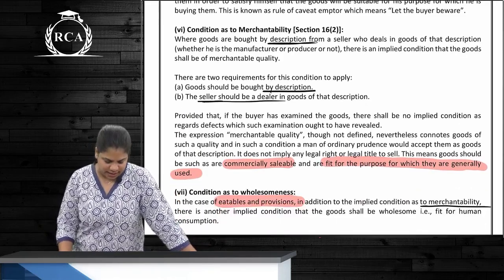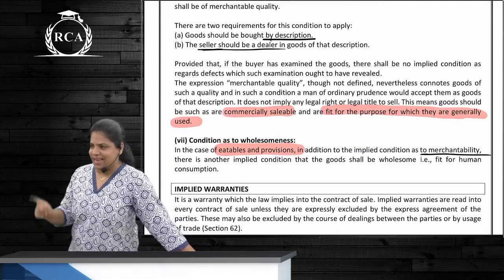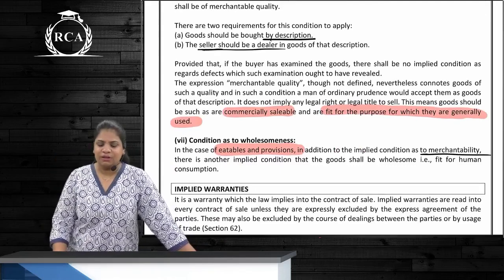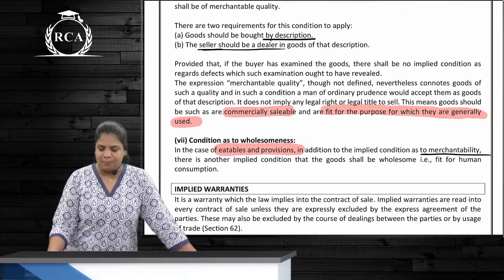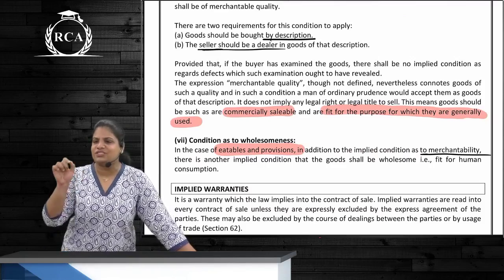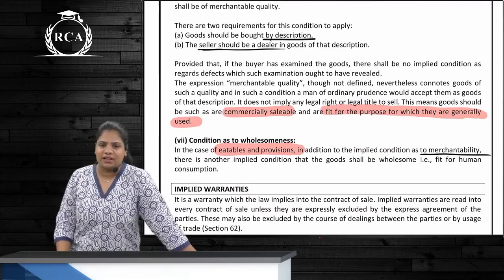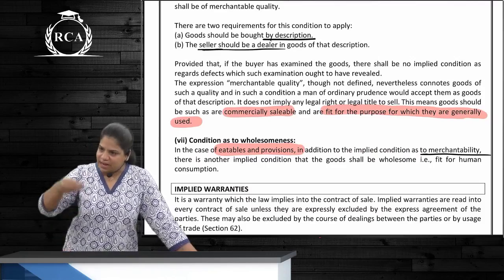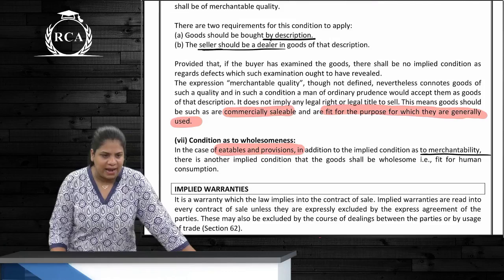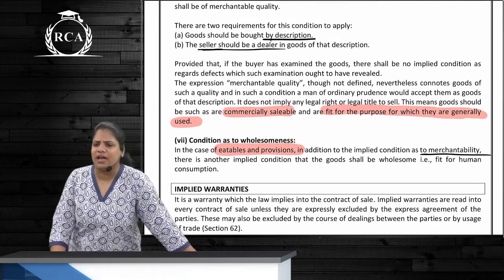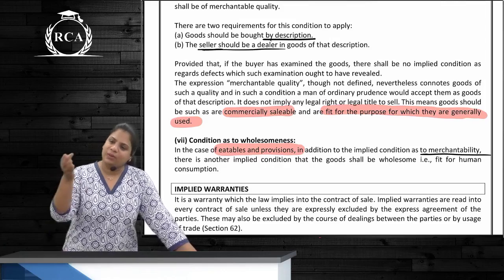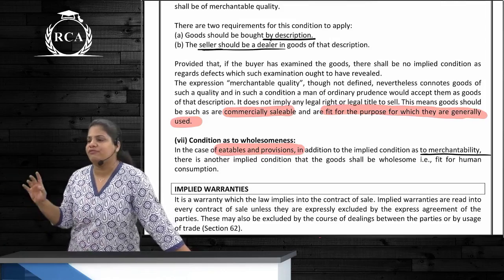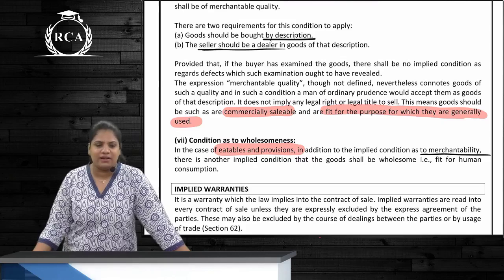Merchantability means what? Commercially saleable and fit for the purpose for which they are generally used. Buyer purchases a pen. The pen does not write. Can the buyer reject the contract? Yes, because what is the purpose of a pen? To write. Can the seller tell, you didn't tell me why you wanted the pen? Can he tell like that? No, because the goods have to be commercially saleable and fit for the purpose for which they are generally used.